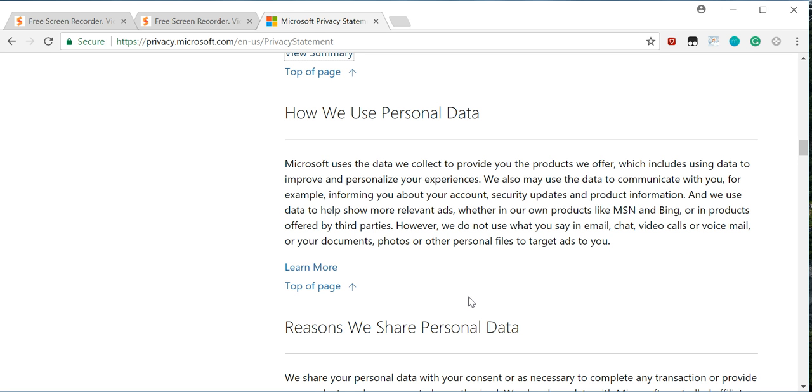How we use personal data. Microsoft uses the data we collect to provide to you the products we offer, which includes using the data to improve and personalize your experiences. We may also use the data to communicate with you, for example, informing you about your account, security updates, and product information. And we use data to help show more relevant ads, whether in our own products like MSN or Bing, or in products offered by third parties. However, we do not use what you say in email, chat, video calls, or voicemail, or your documents, photos, or other personal files to target ads to you.